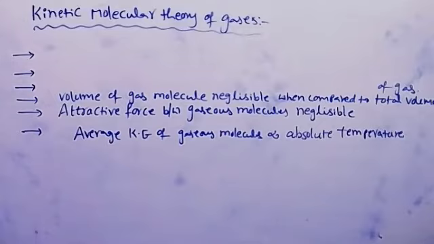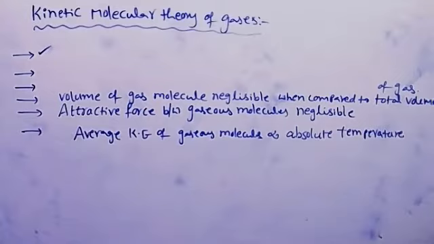Next, one more point: the molecules are supposed to be moving continuously in different directions, meaning gas molecules are moving randomly. It won't have any proper direction. This is only theory. First point, gaseous molecules are considered as hard spheres, spherical also. Next, attractive forces between the gas molecules are neglected, the volume of a gas molecule is neglected compared to the total volume, and the effect of gravity on gaseous molecules is negligible.